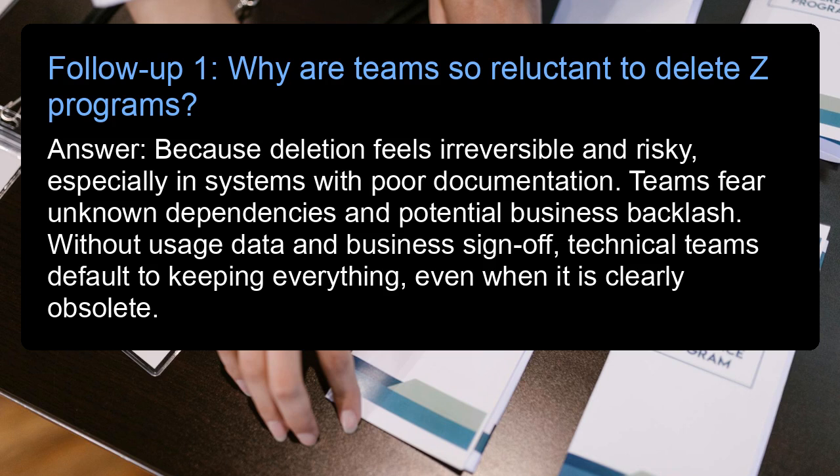Follow-up 1. Why are teams so reluctant to delete Z programs? Answer: because deletion feels irreversible and risky, especially in systems with poor documentation. Teams fear unknown dependencies and potential business backlash. Without usage data and business sign-off, technical teams default to keeping everything, even when it is clearly obsolete.